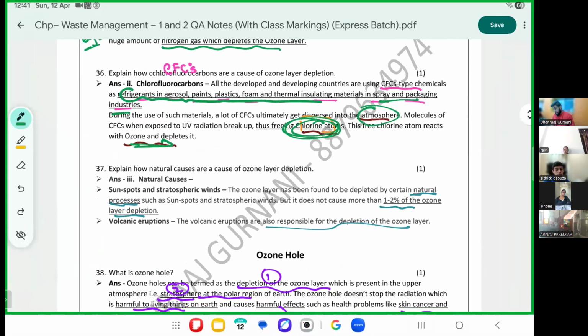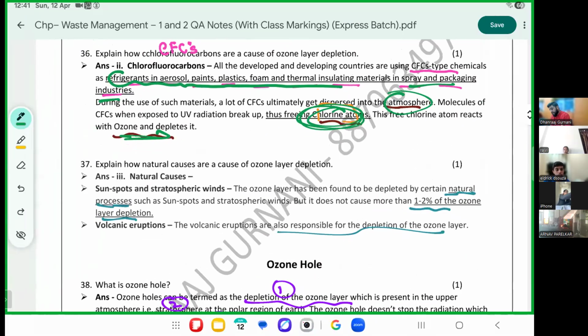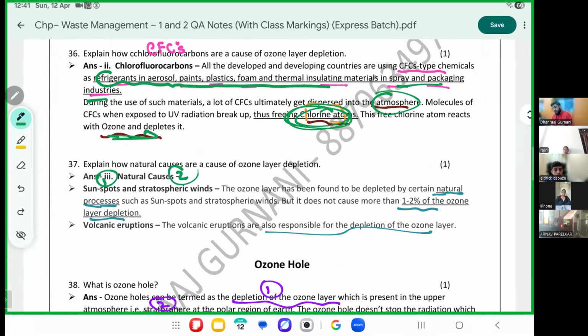Natural causes. We have how many natural causes? Two only. Sunspots and stratospheric winds. The ozone layer has been found to deplete through certain natural processes such as sunspots and stratospheric winds. But please mark, this is only 1 to 2% of depletion.